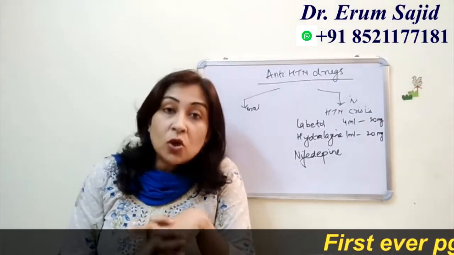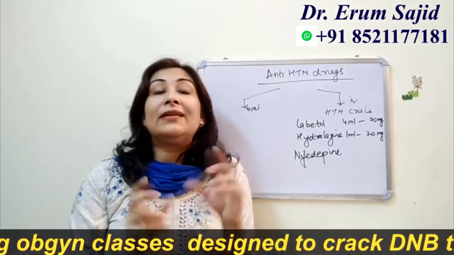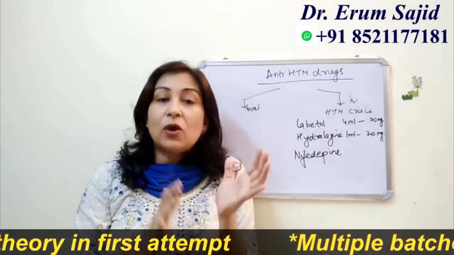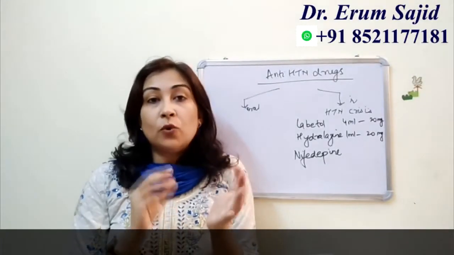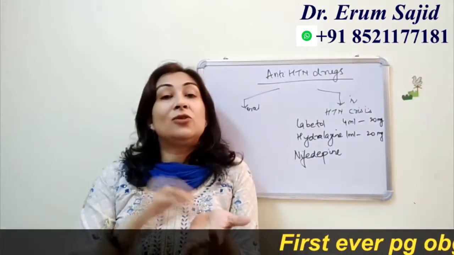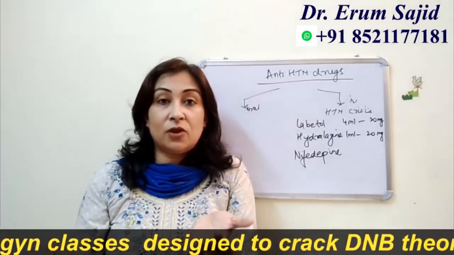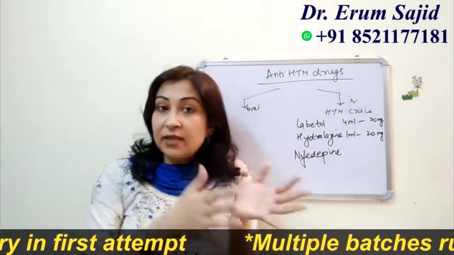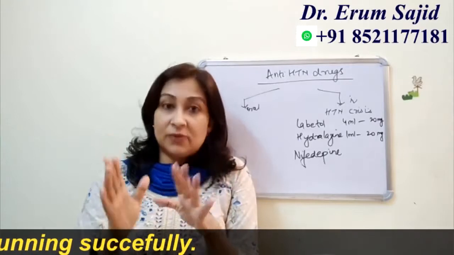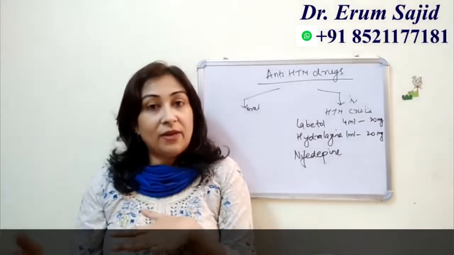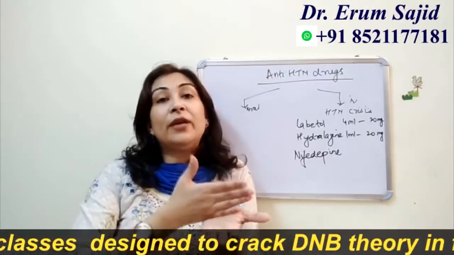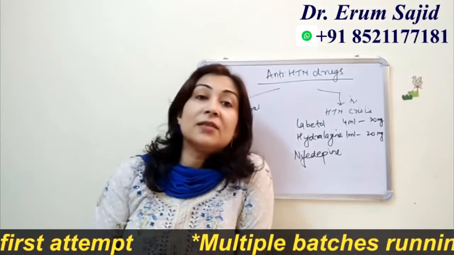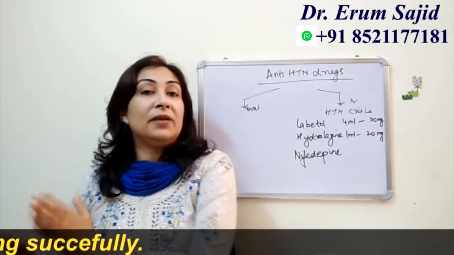And what is the dose of labetalol that you can give at first? 10 to 20 milligrams IV. Always give slow. Wait for 20 to 30 minutes and you can repeat this drug. In the book it is said to start with 10 to 20 milligrams slow IV, wait for 20 to 30 minutes and you can repeat. That means you can go up to 20 to 80 milligrams at 20 to 30 minute intervals.